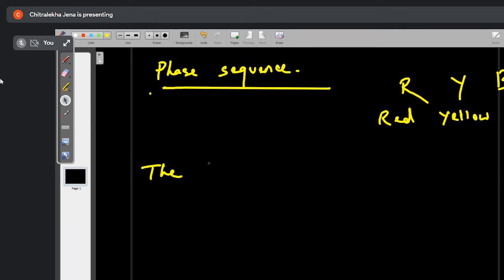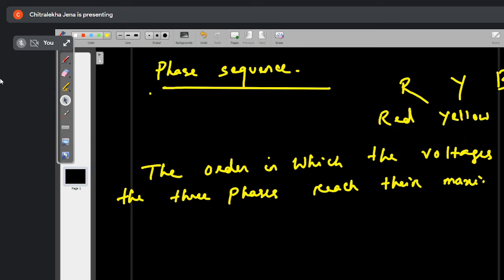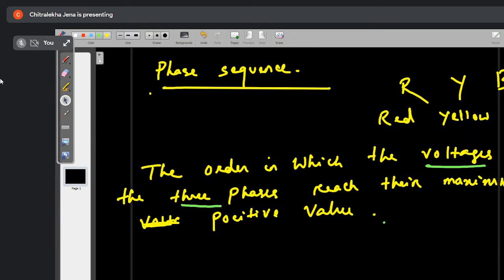The phase sequence is defined as the order in which the voltages in the three phases reach their maximum positive value.